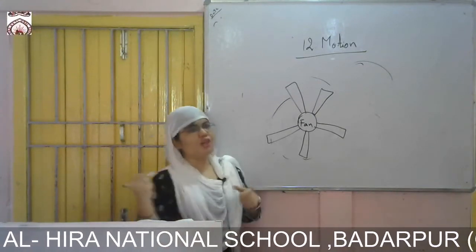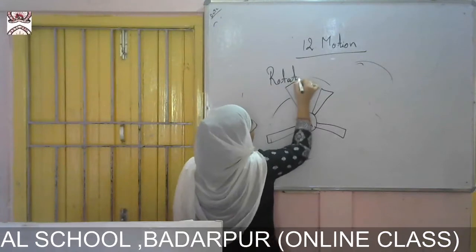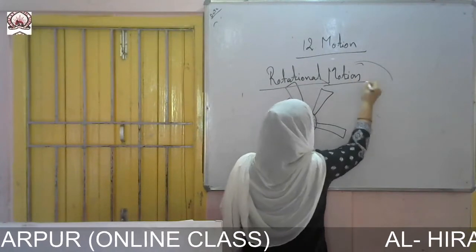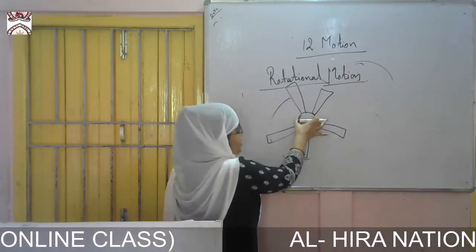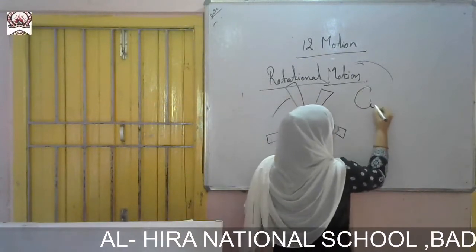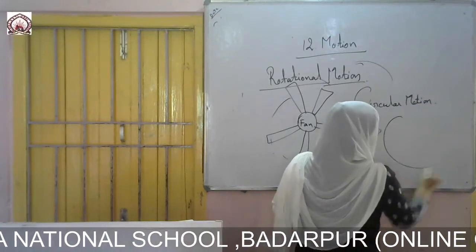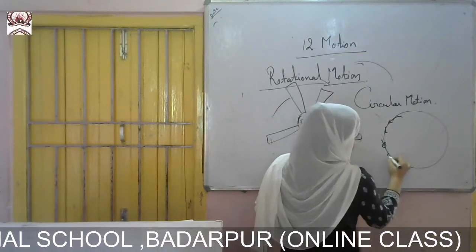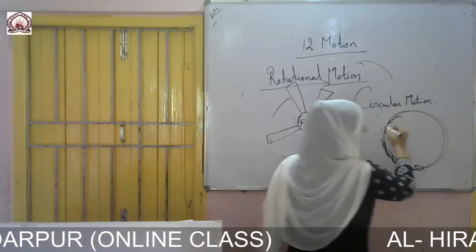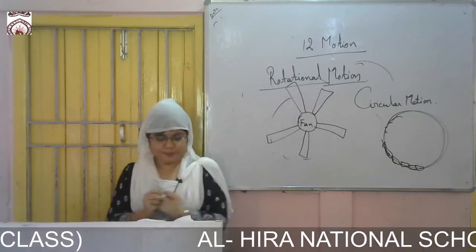So this is a rotational motion. In rotational motion the position of a body does not change, it is fixed in a particular path. And in circular motion, the position of a body changes. So this is the train. You can see the position of an object changes in a circular path. So this is the difference between rotational motion and circular motion.